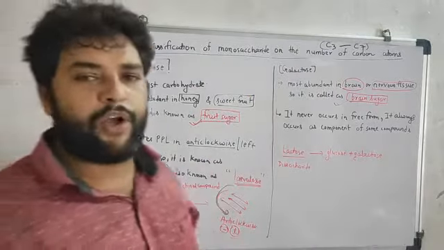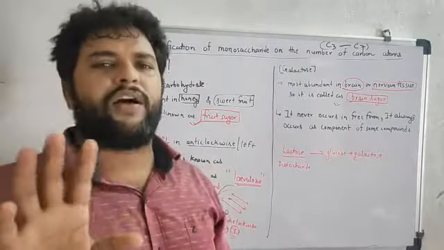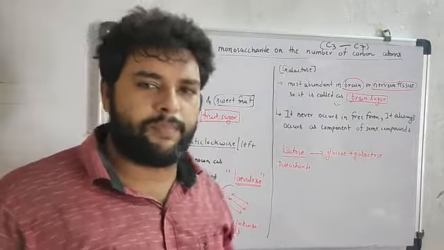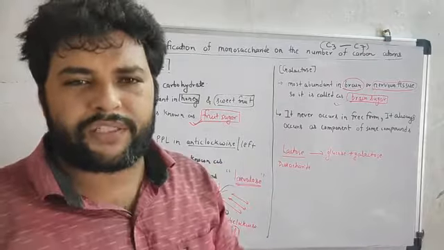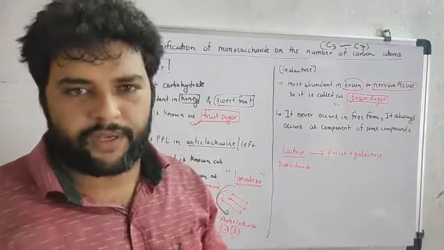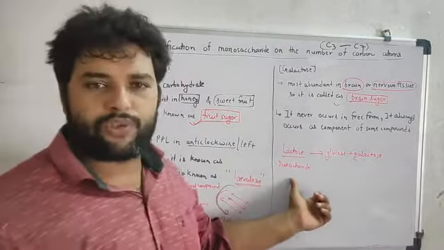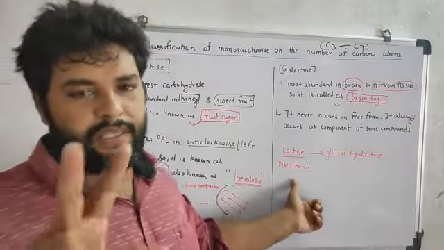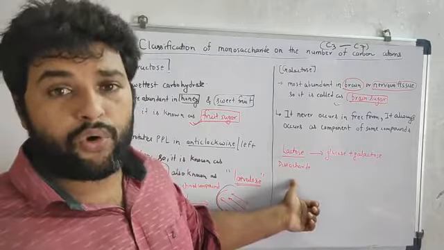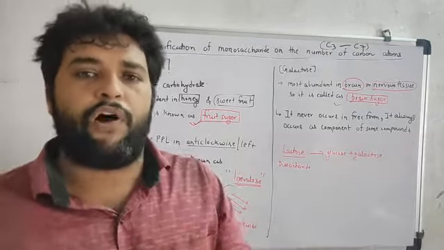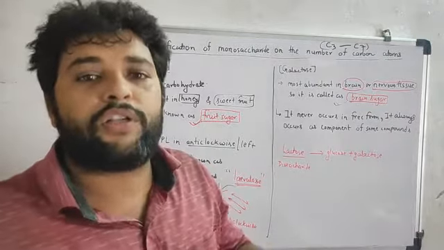Now the second point, that it never occurs in free form. This means it is never present freely. It is always found in combination with something. For example, lactose, that is the disaccharide, is formed by the combination of two monosaccharide units. So galactose is found in combination with what?